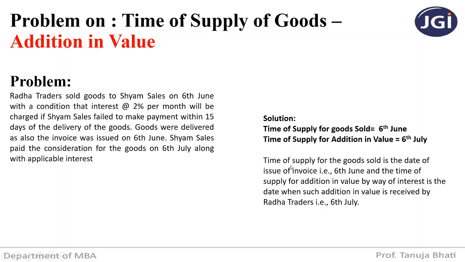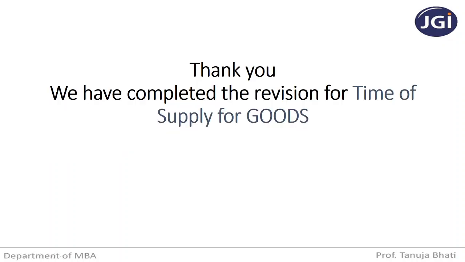So time of supply for goods sold is the date of issue of invoice, that is 6th June, and the time of supply for addition in value by way of interest is the date on which such addition in value is received by Radha Traders, which is 6th July. So this was the provision relating to addition in value.